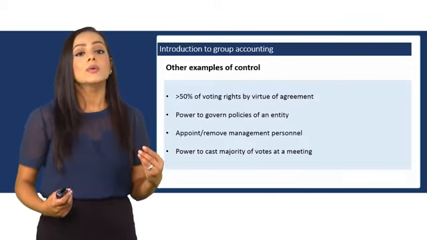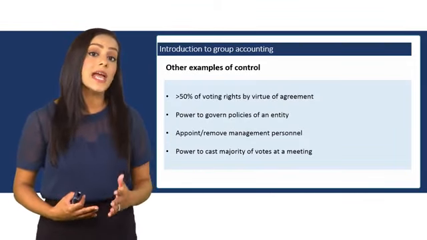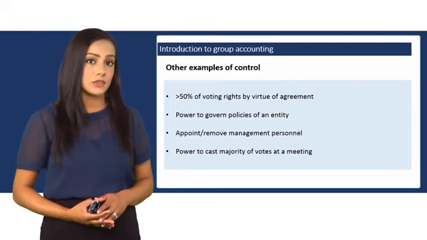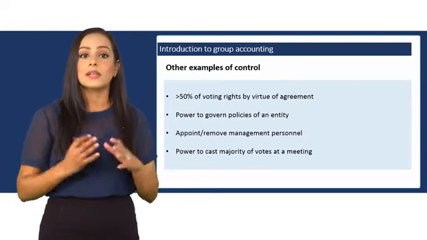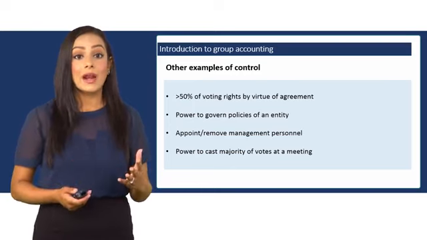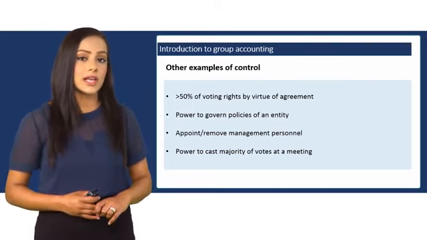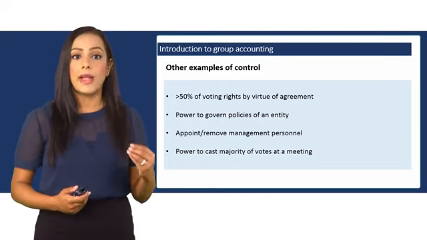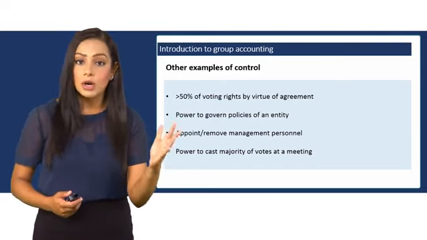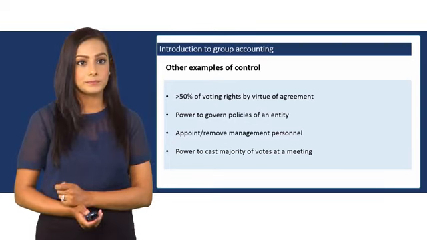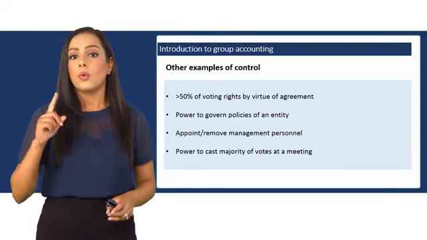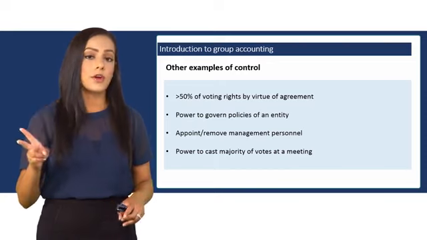So how can the parent obtain control over the subsidiary? Well, the main one is that the parent can obtain more than 50% of the subsidiary shares. Therefore, the parent can exert control over the subsidiary. Remember, one share gives you one vote.